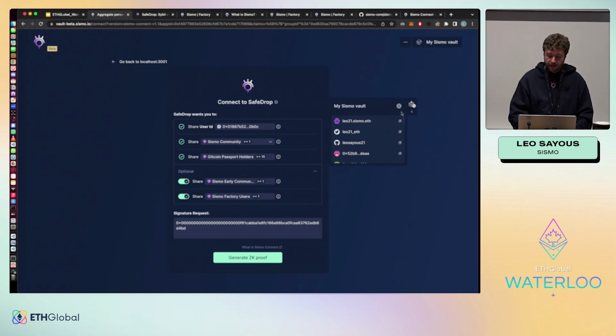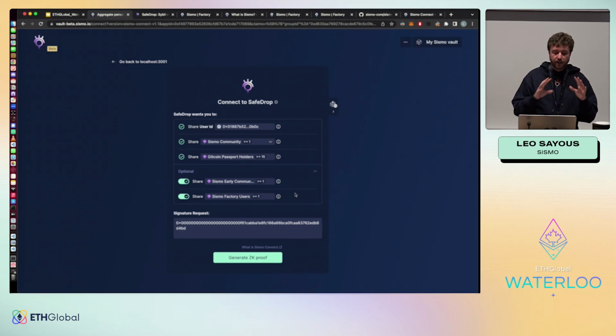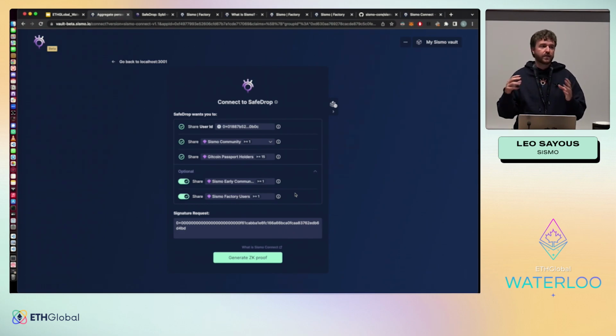Then here, Sismo Connect shows me that Airdrop wants me to share some information. These different pieces of information will be taken from what we call data gems. These data gems are just data you are going to share, with anonymization around the owner of the data.